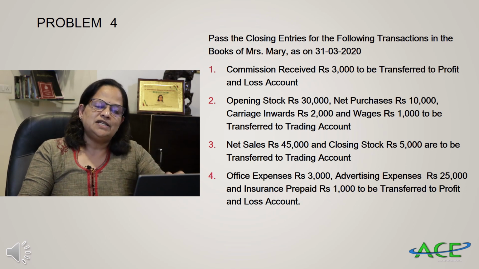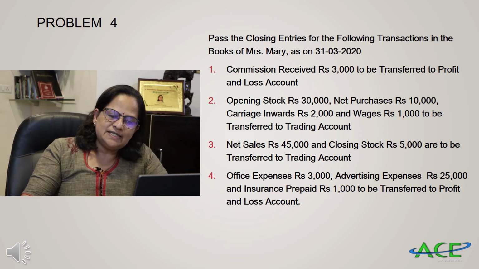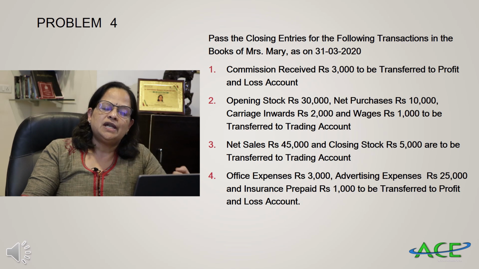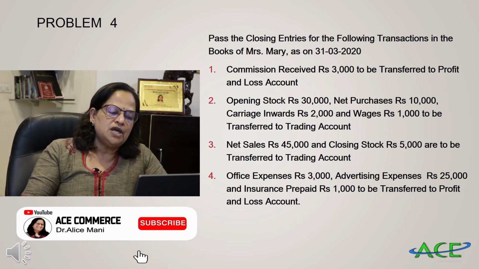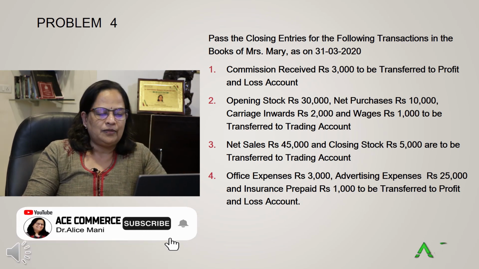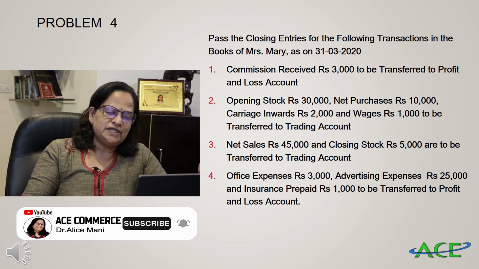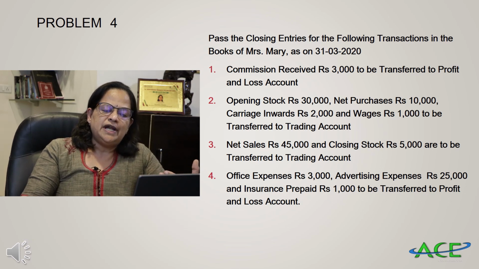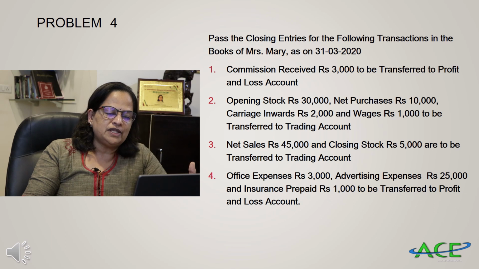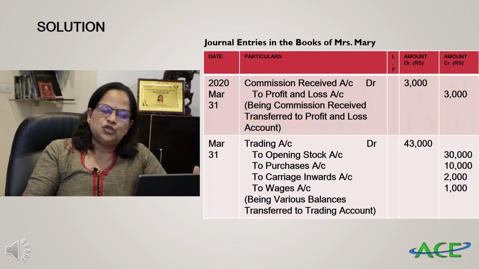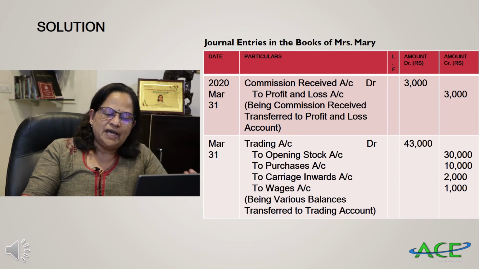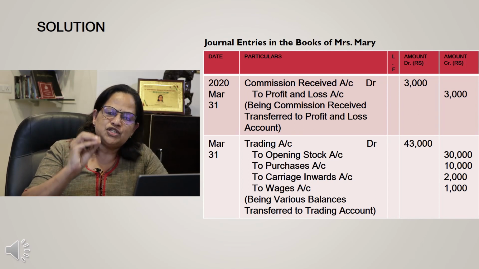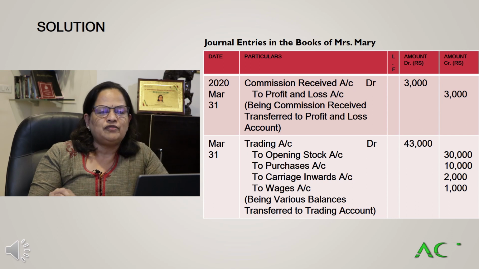We know that these are the items for the trading account. Net sales rupees 45,000 and closing stock rupees 5,000 are to be transferred to trading account. Similarly, office expenses rupees 3,000, advertising expenses rupees 25,000 and insurance prepaid rupees 1,000 to be transferred to profit and loss account. Now the entries, first entry is commission received account debtor to profit and loss account.